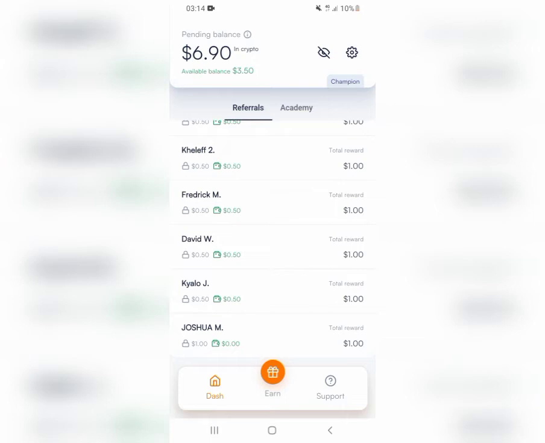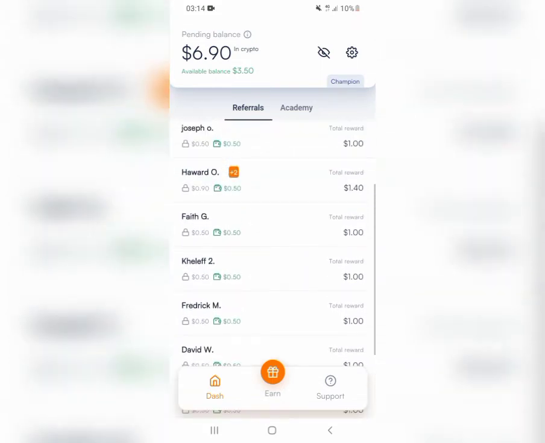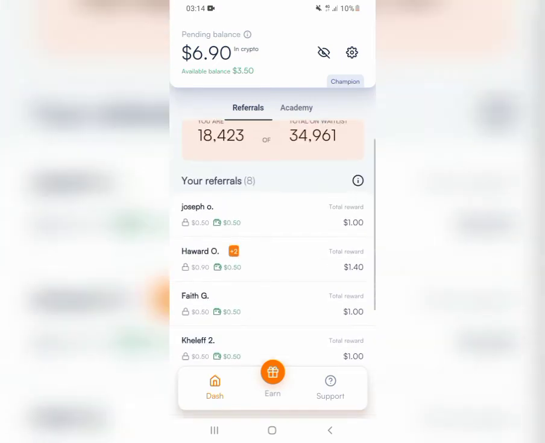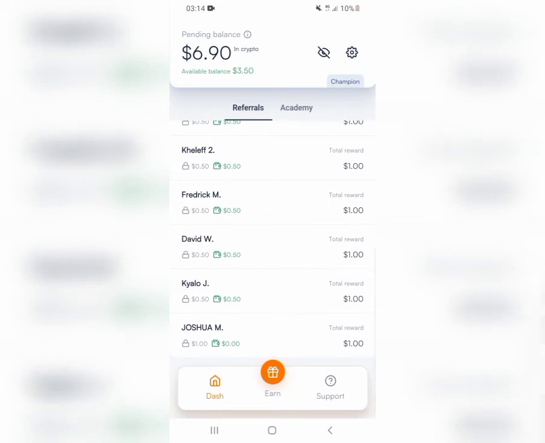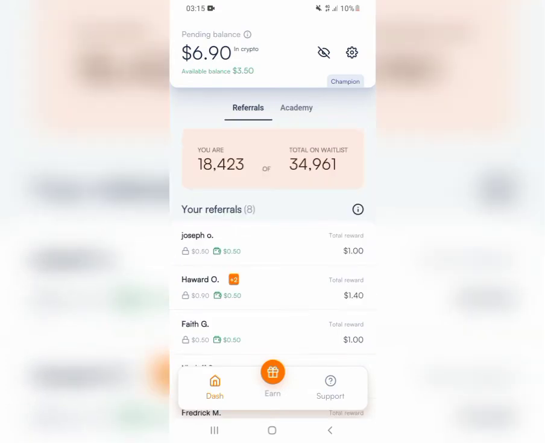Like myself, I just created this account about a day ago, and after creating it, I shared my link on my Facebook account. You can see I currently have close to 8 friends who have already signed up using my invitation link. And on this side you can see I have earned 1 USD, 1 USD, 1 USD, and also 1.40 USD, 1 USD. So the more friends you invite onto this platform, the more money you earn. Actually, you are earning money on this platform with zero investment.